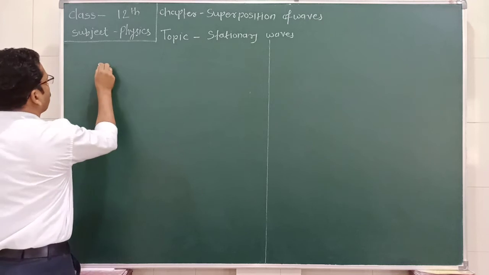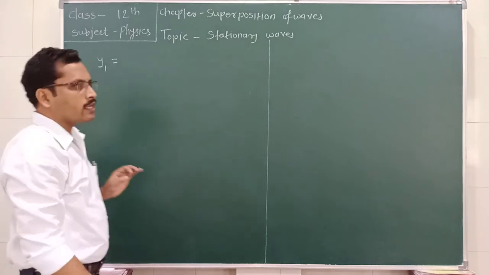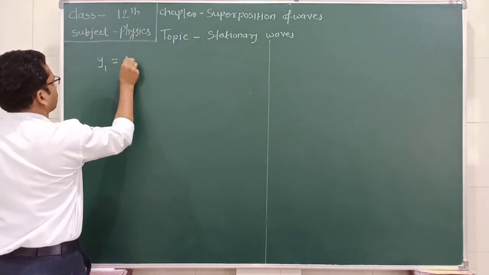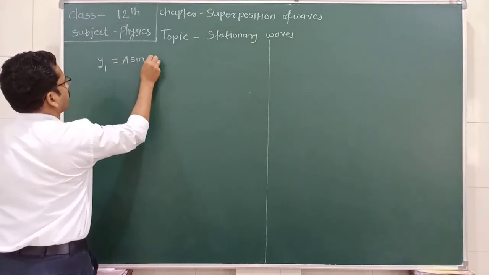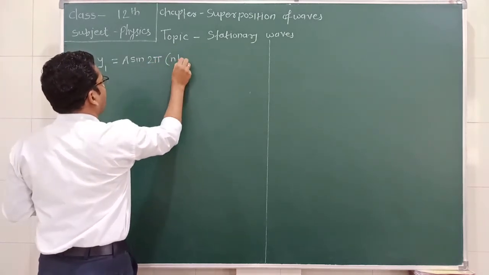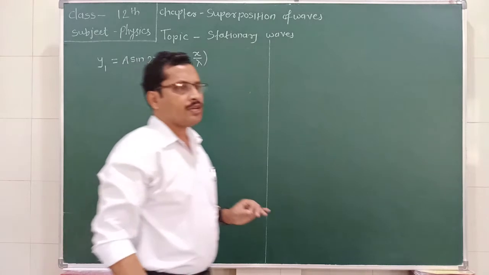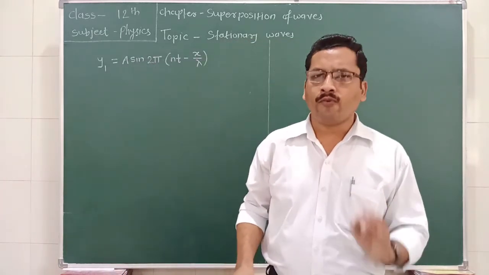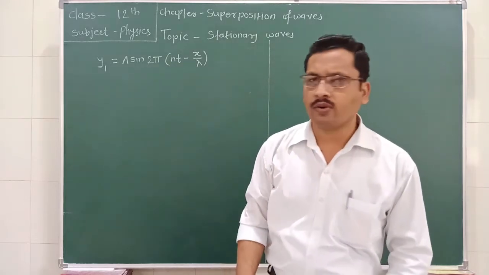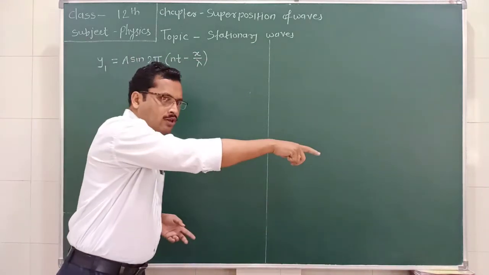So what is the equation? The equation is y1 is equal to a sin 2π(nt − x/λ). This is the equation of a progressive wave which is traveling in the positive direction of the x-axis. So we can say that this is a single wave which is traveling along the positive direction of the x-axis.